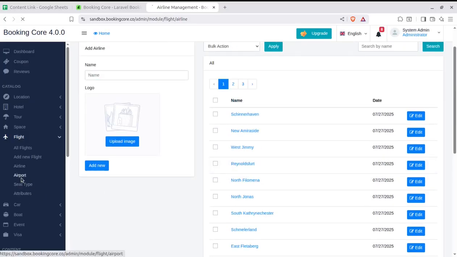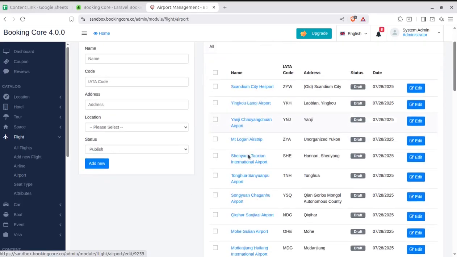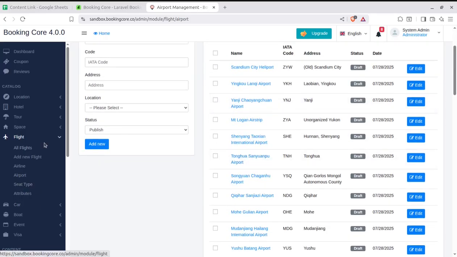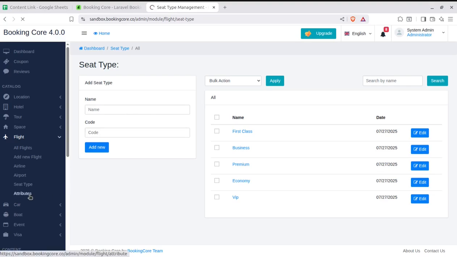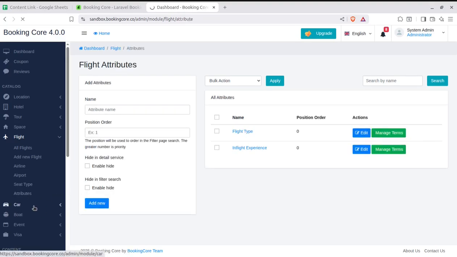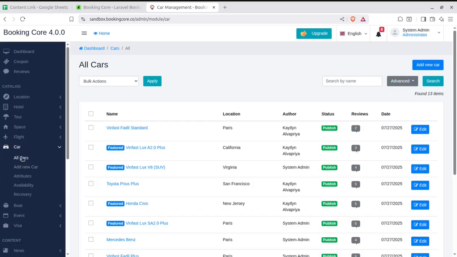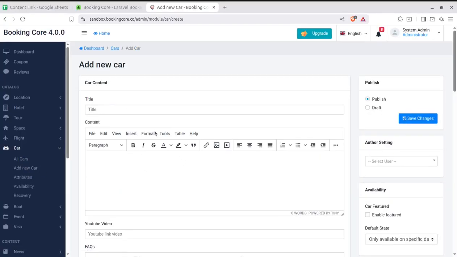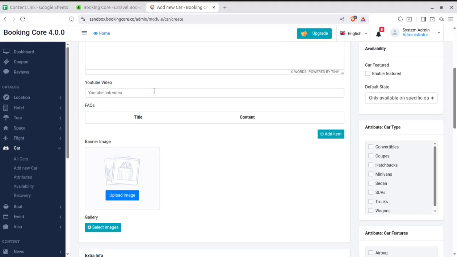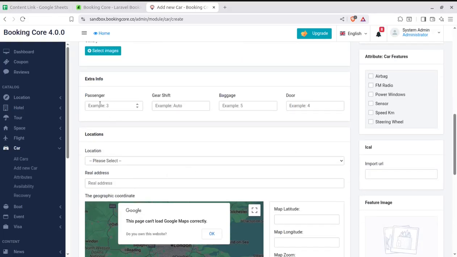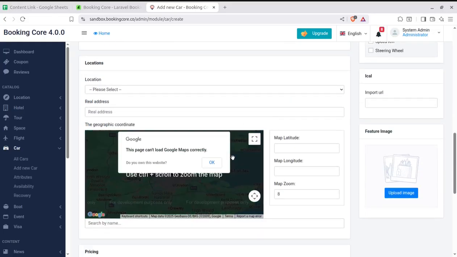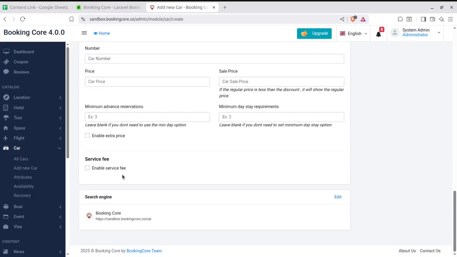Further, we have airport, so we can set the destination airports for where we are selling the tickets. Seat types and attributes are also here. In the car listing area, we have all cars, and we can add new cars. So we have these parameters to add new cars, like YouTube video, FAQs, the passenger info, the location info, the pricing info, all can be updated.